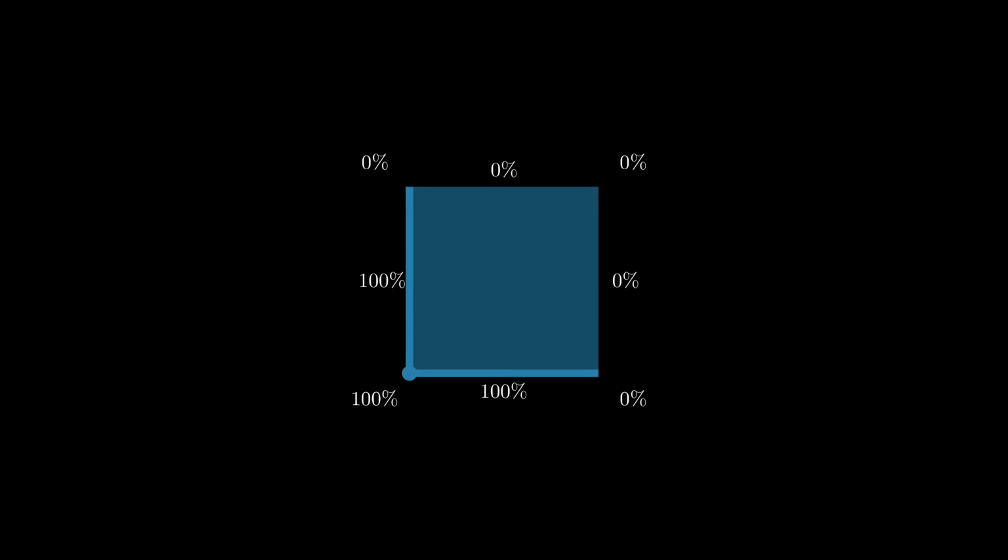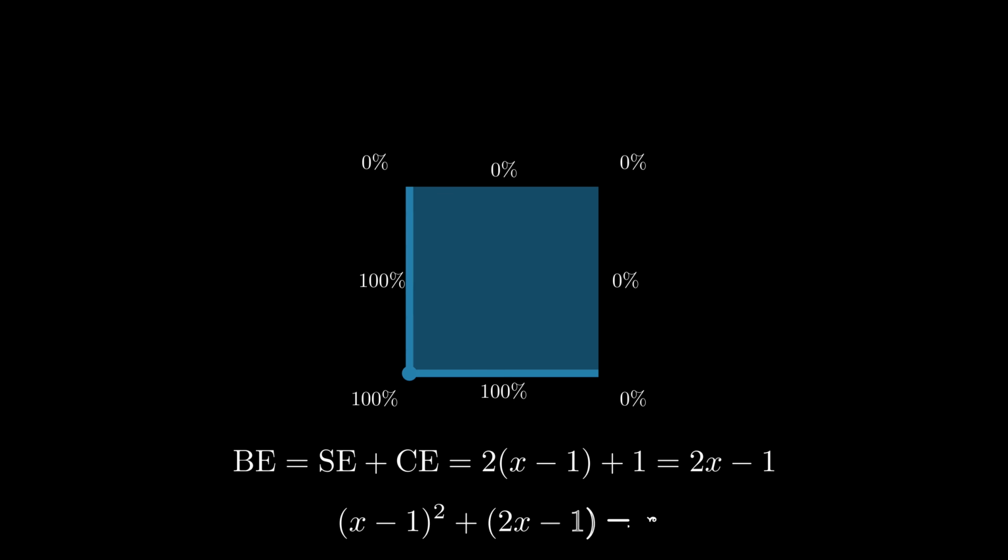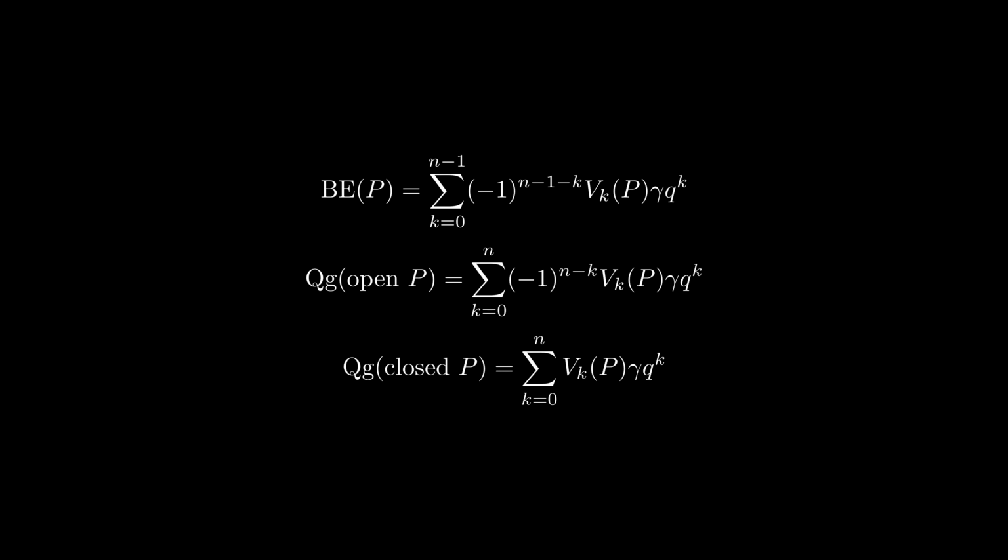In 2D, the side expectation and the corner expectation create a combined boundary expectation, and for a square of side length x, this boundary expectation is 2x minus 1, a Hahn series, or polynomial. As a side note, I have proper formulas for the suspected boundary expectations and quantigrades of various shapes. However, I haven't gotten to fully test and verify them for myself even, so I can't give them more than an honorable mention for now. Really, this section deserves a video of its own, and it might get one, but for now let this marinate.